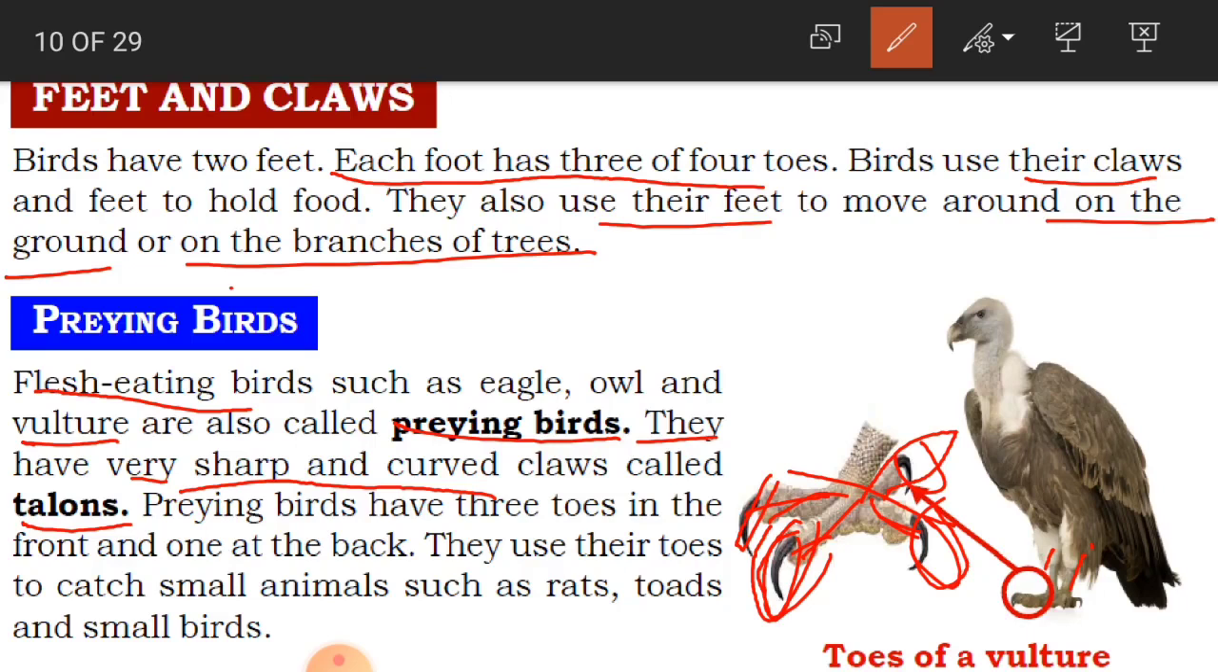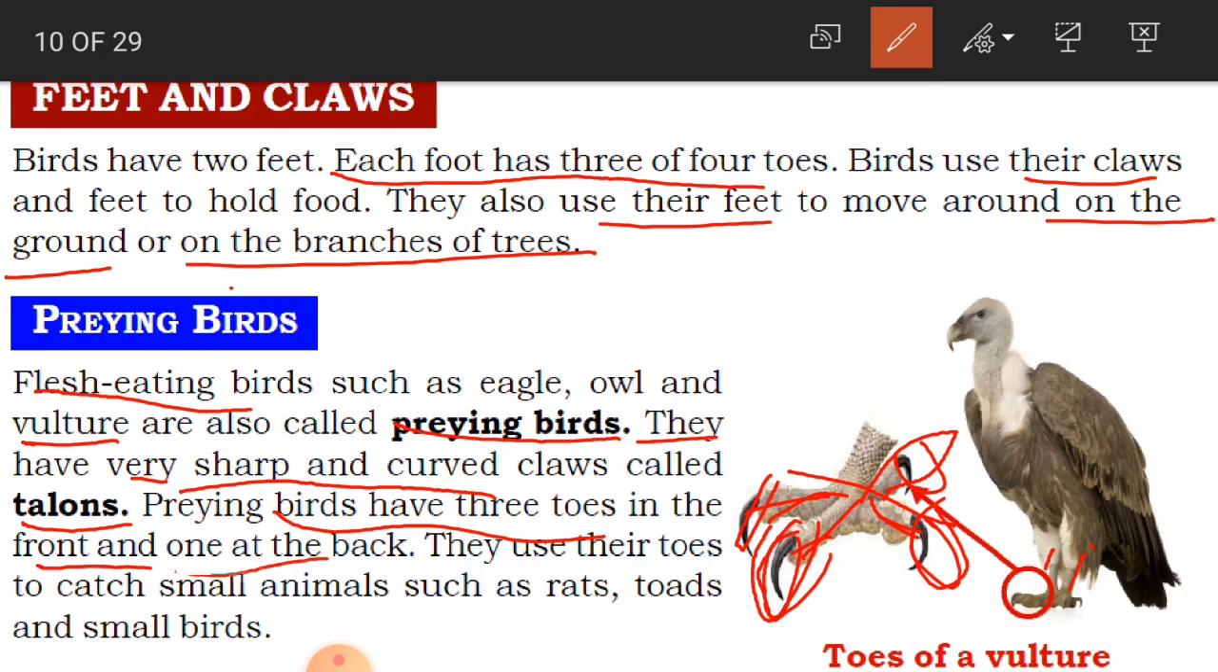Okay children, so how many they have got? They have got totally 4 toes. 3 are in the front and 1 is at the back. Clear children? And they use their toes to catch small animals such as rats, toads and small birds.